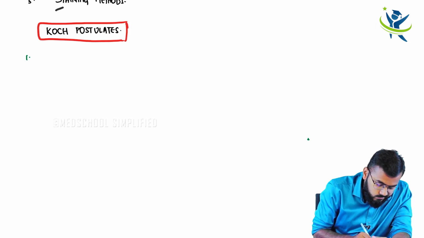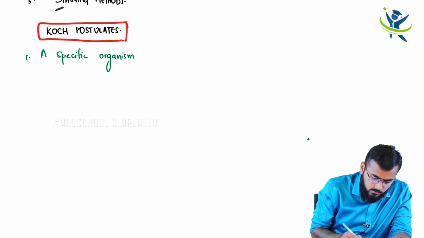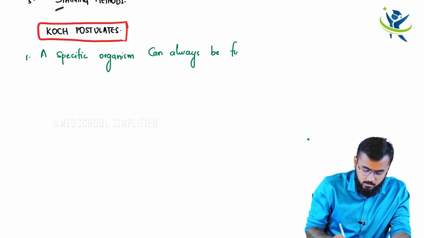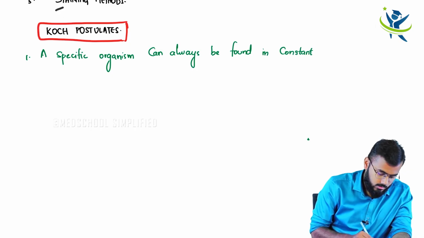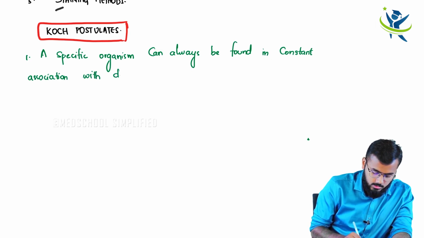He stated that a specific organism can always be found in constant association with the disease. Now, what does he mean by this?